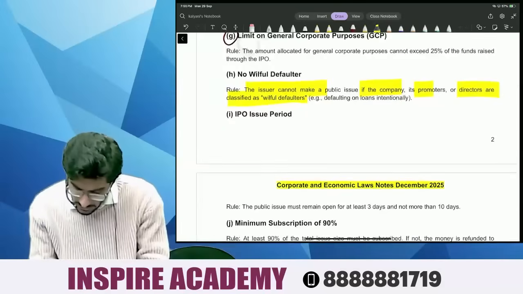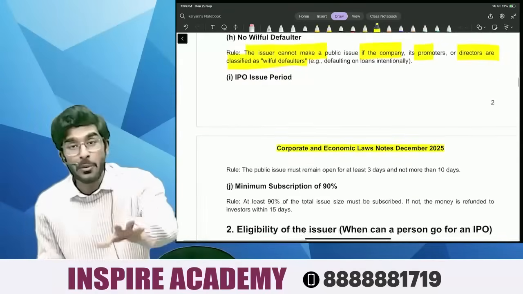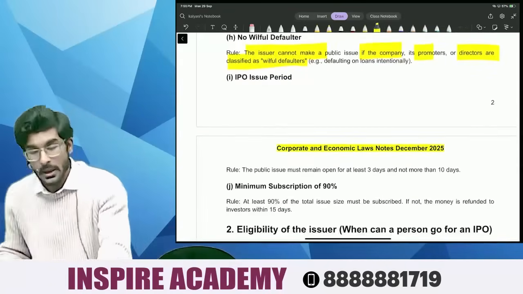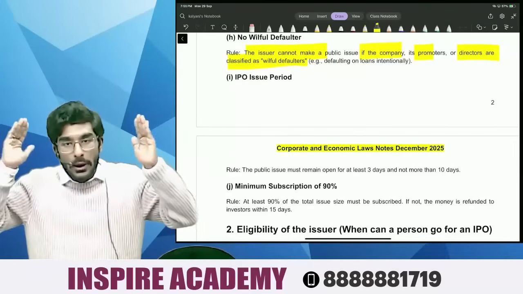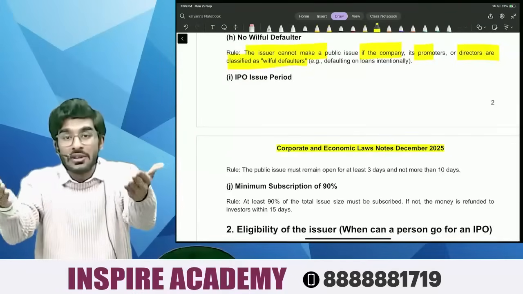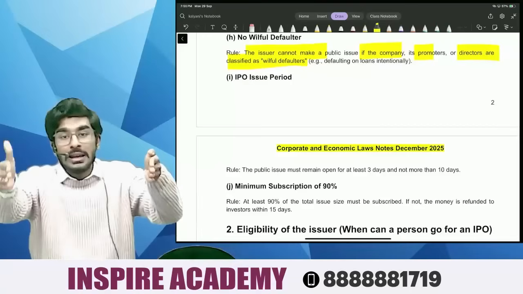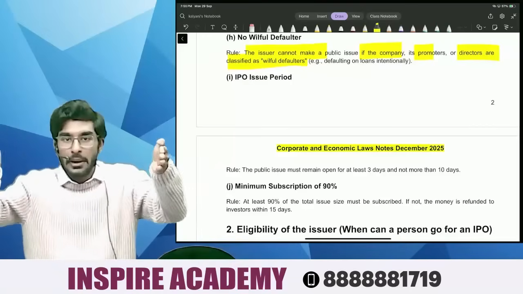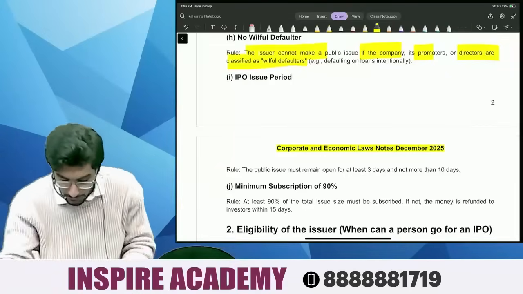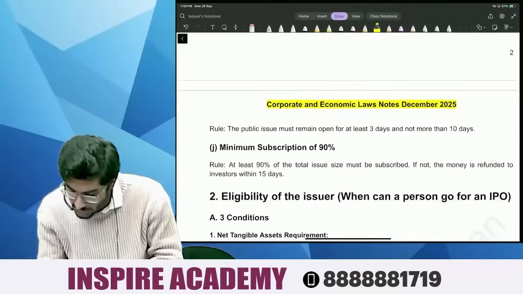Next is the IPO issue period, which is very easy. If I am issuing shares to the public, what timeline should I give to the investors during which they can buy my company shares? The rule says the public issue must remain open for at least 3 days and not more than 10 days.